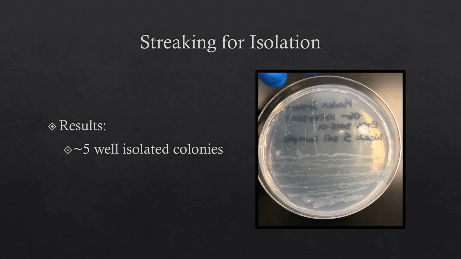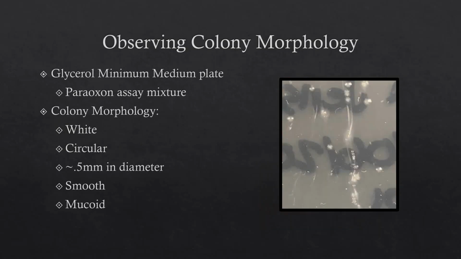After incubating for 1 week, this was the result. There were roughly 5 well-isolated colonies. I chose this one to focus on. As can be seen in the image, this colony was white in color and circular in shape. It was smooth and mucoid and about half a millimeter in diameter. Using the colony substance, I then inoculated an agar deep and another LB broth culture, and incubated for 1 week.